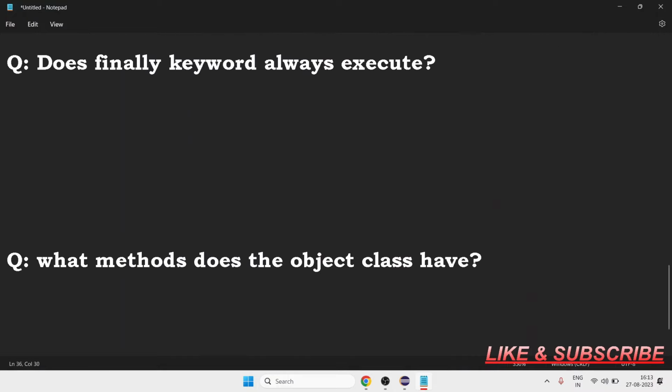So another question is, does the finally keyword always execute? This is a question that someone asked me. If you write a try catch block, the finally block will execute, but not always. There are some cases when the finally block does not execute at all.